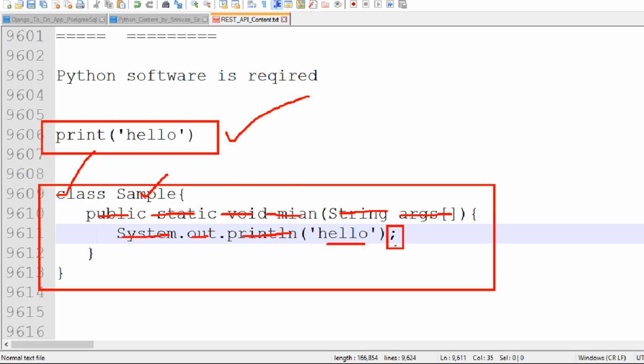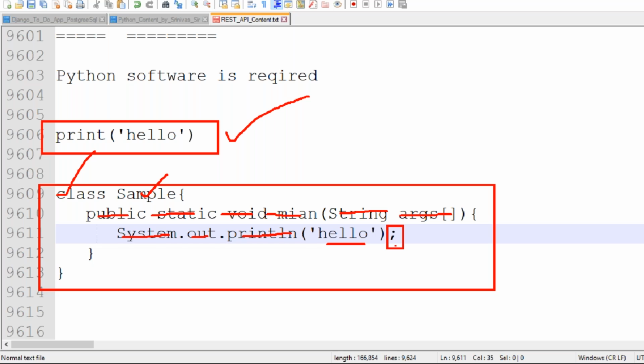Clear this one? So if you want to print one hello message using Java, then we need to know about all these things: public, static, void, main, System, out, println, the class keyword. Every keyword has some predefined meaning.